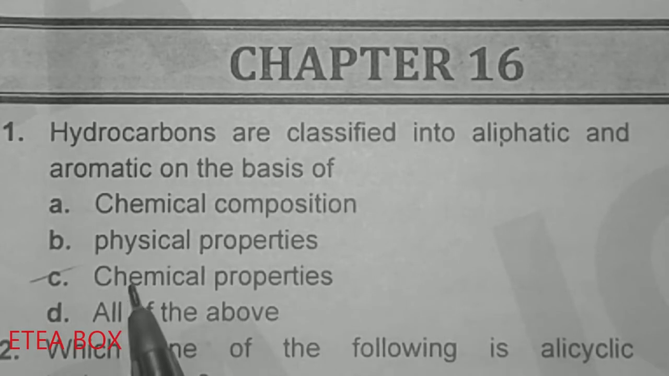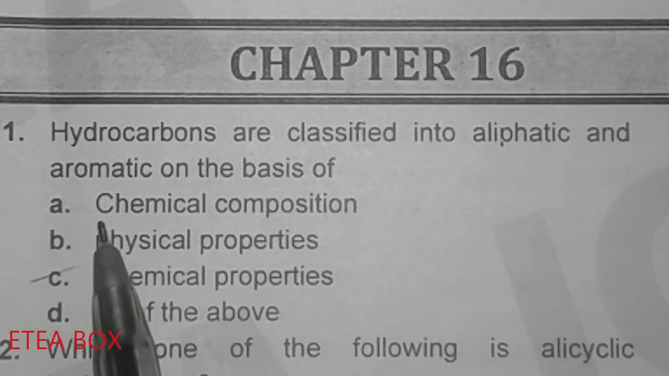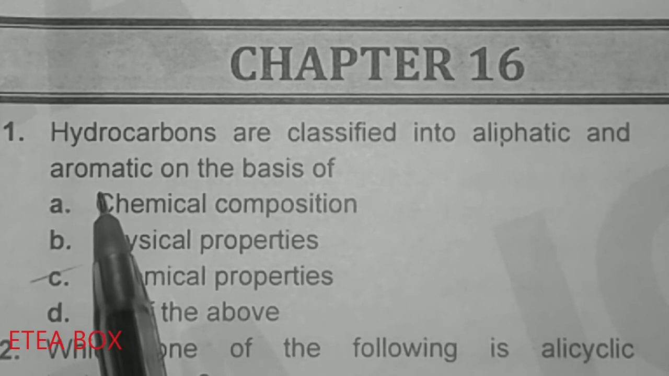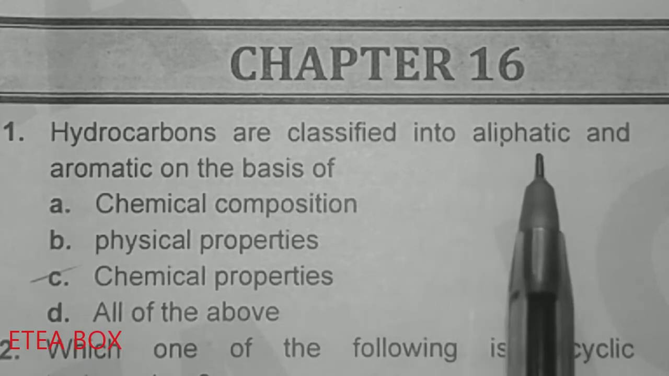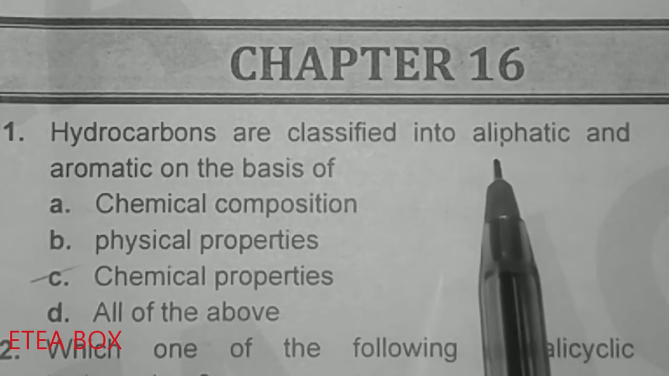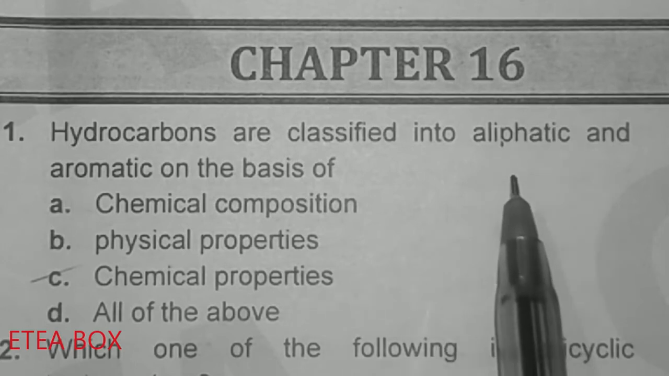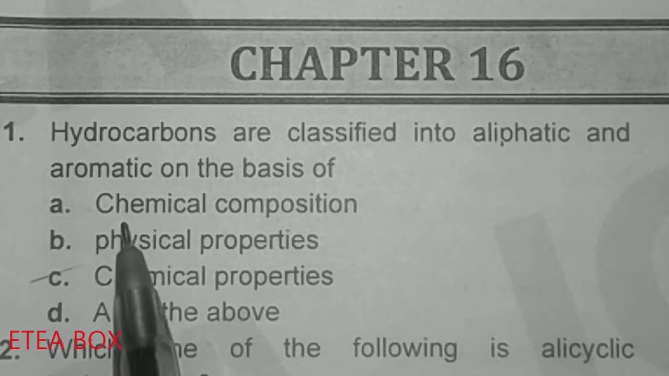Now option B is physical properties. So what are physical properties? Physical property may be the state, like liquid, solid and gas, or boiling point, melting point. So the physical property may be the same in both. If we take the example of benzene, benzene is liquid in state. And in aliphatic compounds, if we take the example of hexane, pentane or heptane, they are liquid in nature. So we can say that the physical property of aromatic and aliphatic compounds may be the same.